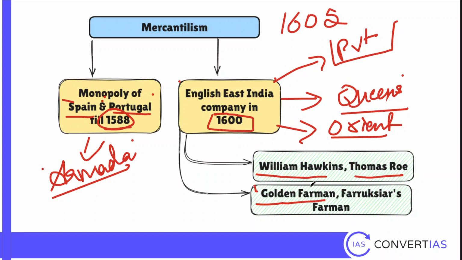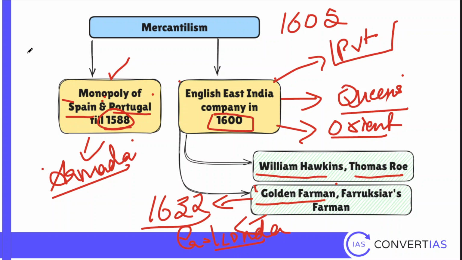This is one very important event and one very important year that you have to remember. Golden Firman was given in the year 1632. It was not given by the Mughals. It was given by the Sultan of Golconda. So they got some privileges. So by this time, Portuguese already had proper trade ties with India. Goa was there in their control. Even the Dutch came to India that time. But the British is coming late. But they come with a lot of power. So Golden Firman, they got some rights.